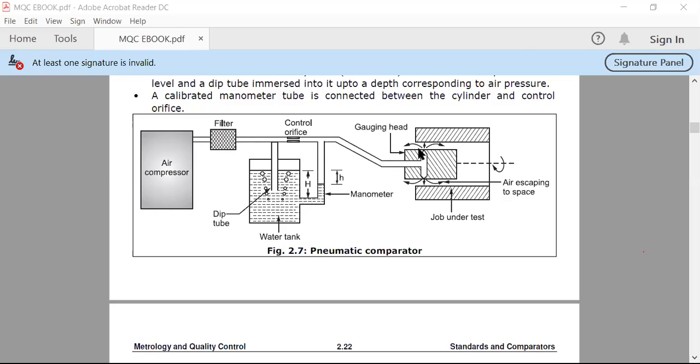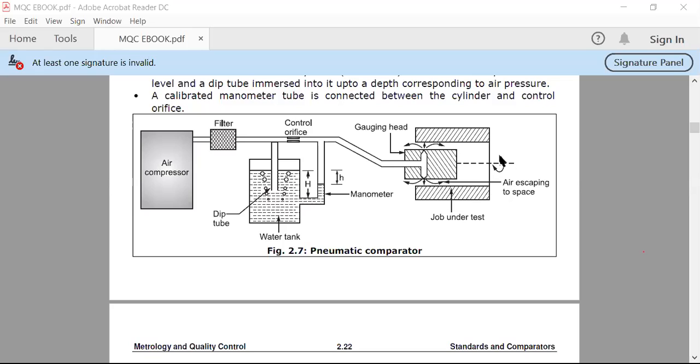Okay. In this particular construction, we have seen the job under rest. This is a rest position. Air escaping space is provided. Also here the air escaping space is provided, and as the compressed air produces a pressure, this gauging head moves in this direction. Okay,